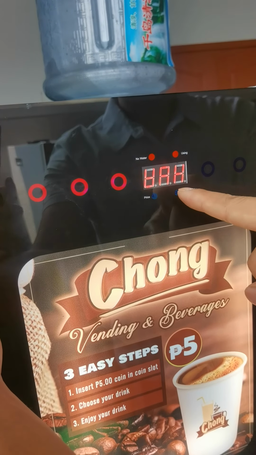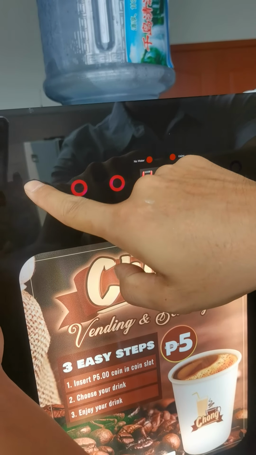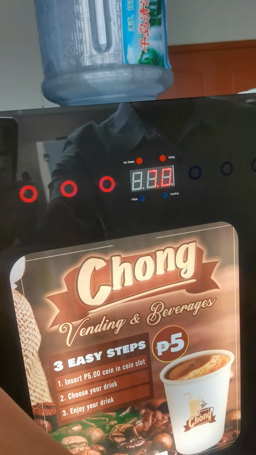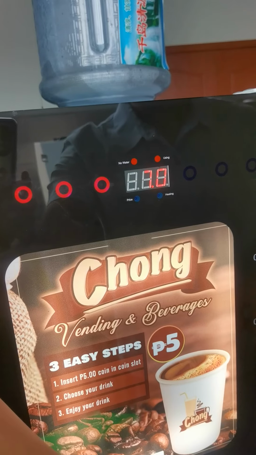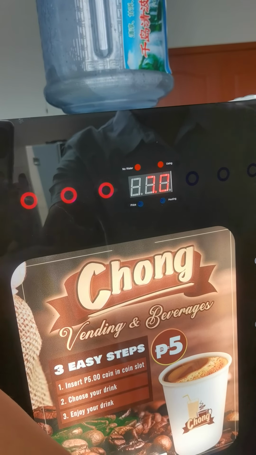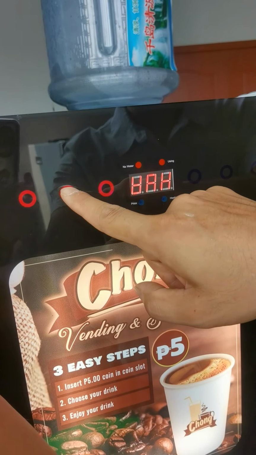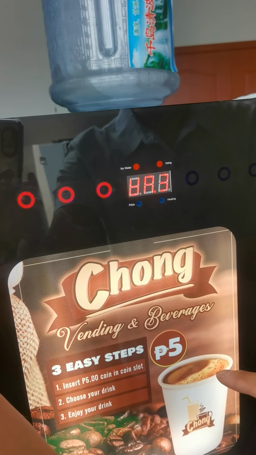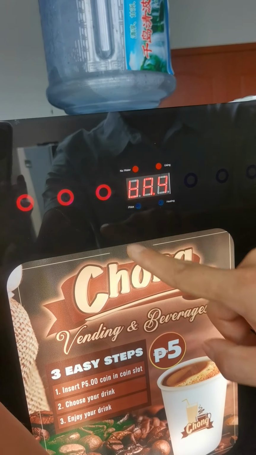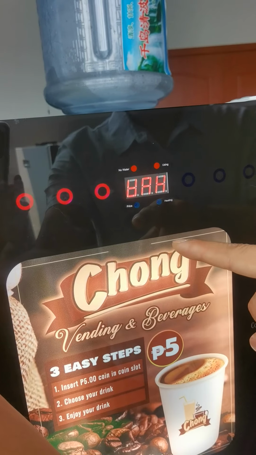Then you set the hot water for each drink. For the first drink's hot water, you can see normally it is 7.0. You can also increase and decrease. We suggest 7.0. Then press the setting button again for the second drink's hot water, and the third one. Finish the hot water setting.